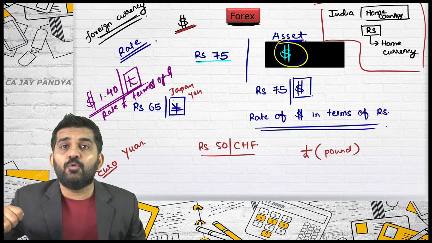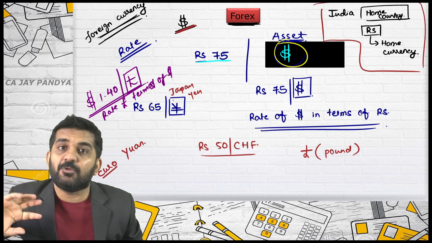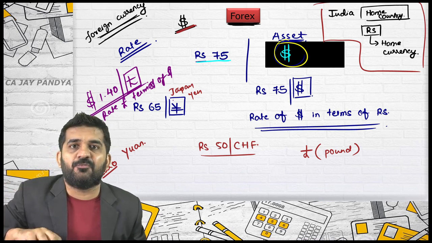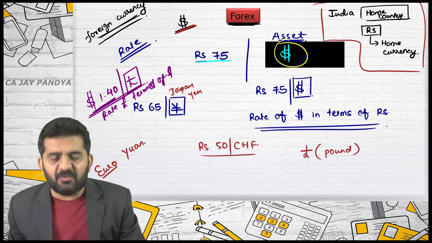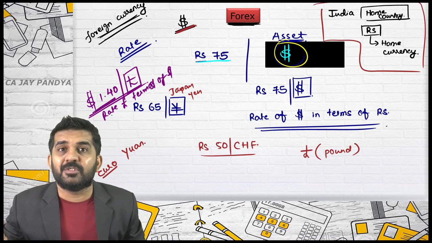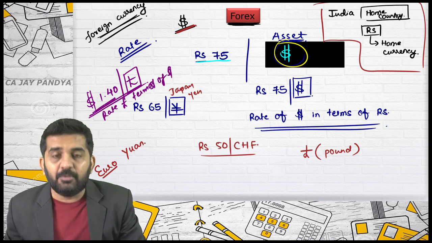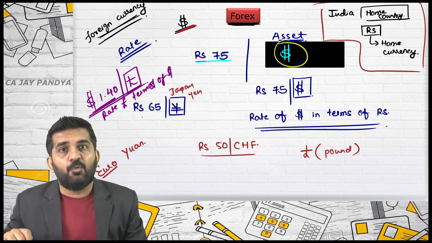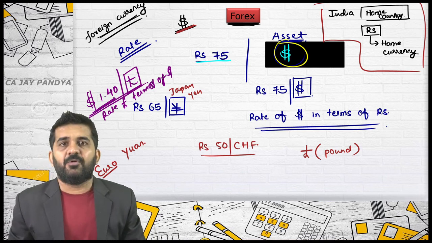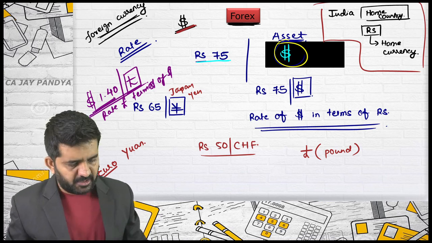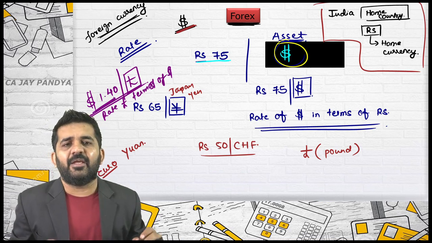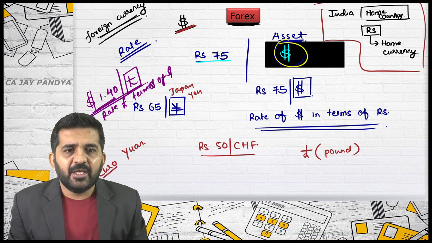So whenever you will be purchasing or selling, it will be pound. It will not be dollar. But it will be in terms of dollar. You will be receiving $1.4 if you want to sell 1 pound. If you want to purchase 1 pound, you will have to pay $1.40. That's it all. These are nothing but basic understanding of rate of foreign currency.